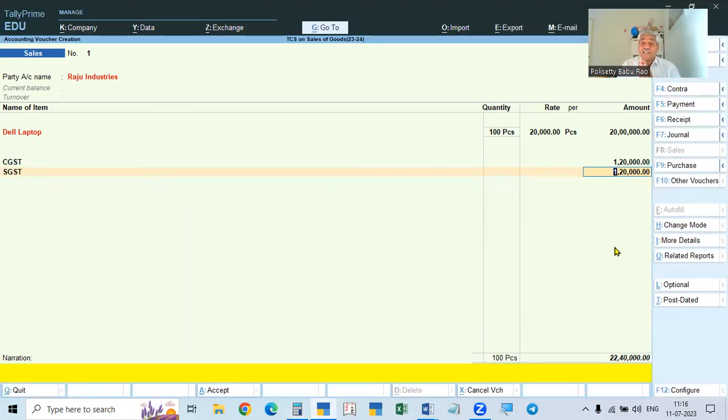But you see, the exemption limit is 50 lakhs. Up to 50 lakhs, we should not collect. After crossing 50 lakhs, on the excess amount, we have to collect. Once 50 is crossed, then during the remaining year, even for 1,000 rupees also, we collect the tax. Up to 50, we should not collect. This is less than 50, so we should not collect.